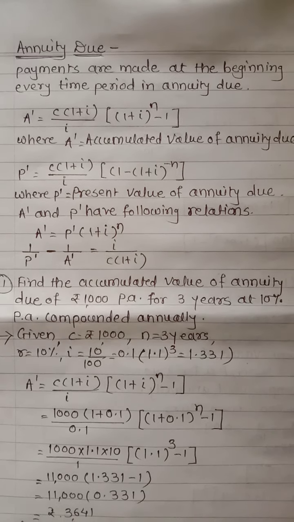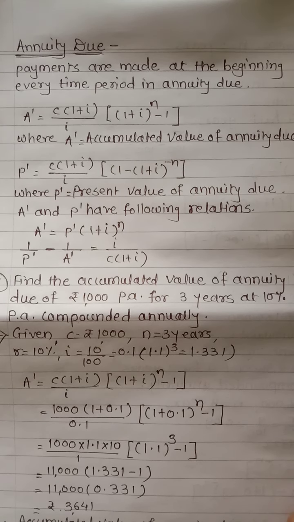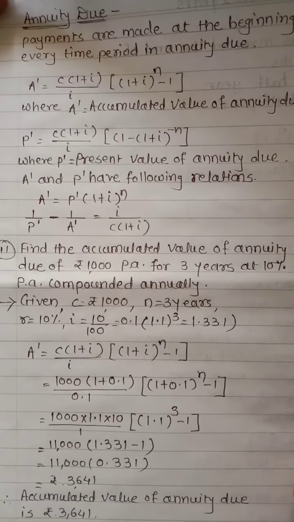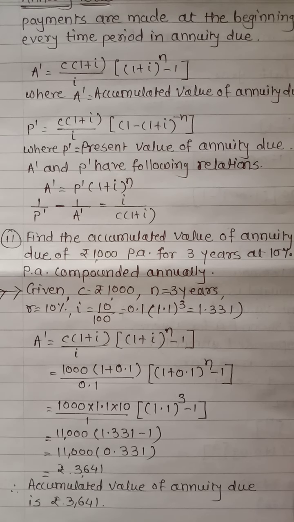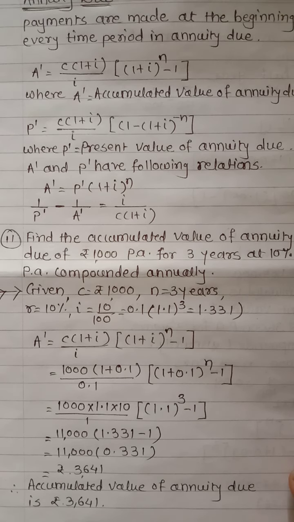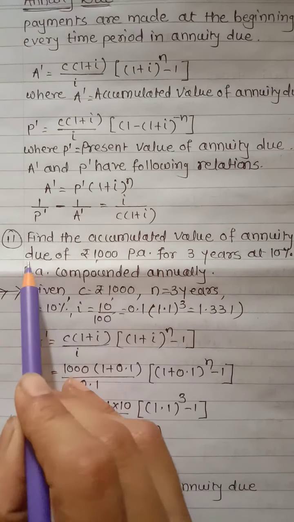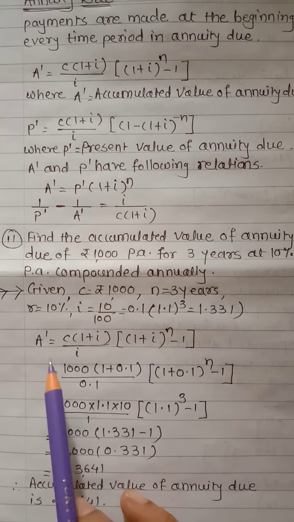11th question is find the accumulated value of annuity due of rupees 1,000 per annum for 3 years at 10% per annum compounded annually. Again given that C is equal to rupees 1,000, N is equal to 3 years, R is equal to 10%. So from this you have to calculate I is equal to 10 upon 100. It is 0.1, and again 1.1 raised to 3 is equal to 1.331. That value is given. So here you have to find accumulated value of annuity. Due word is present, so you apply A complement.